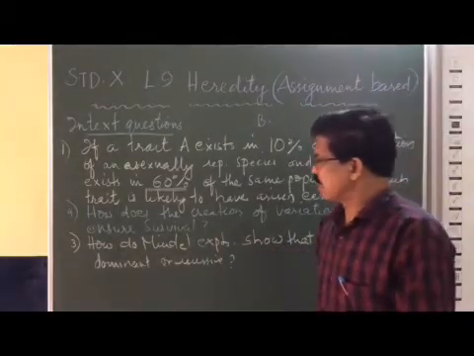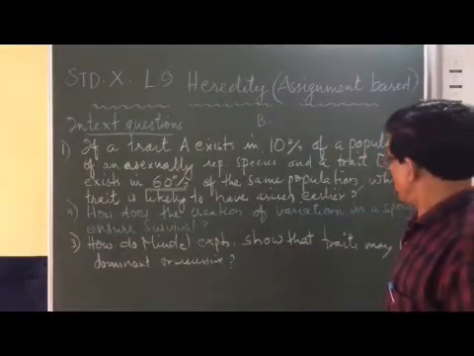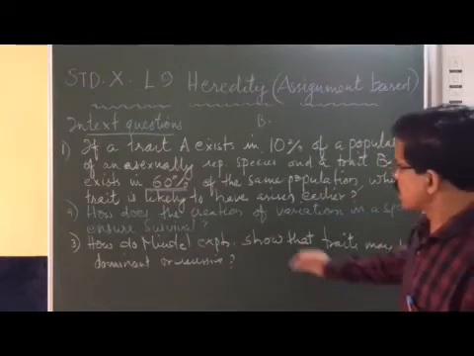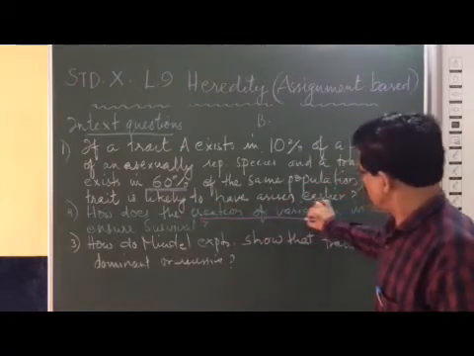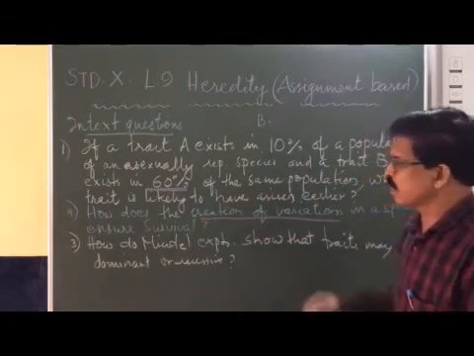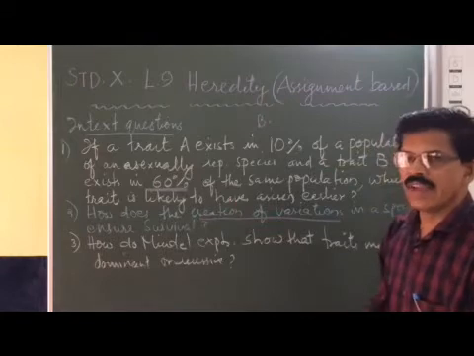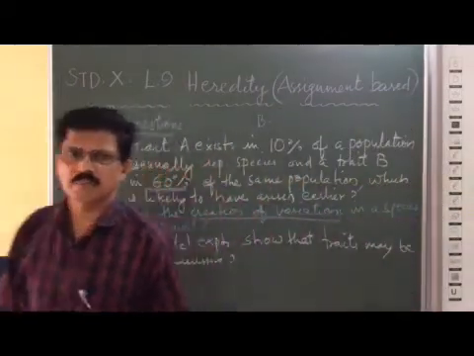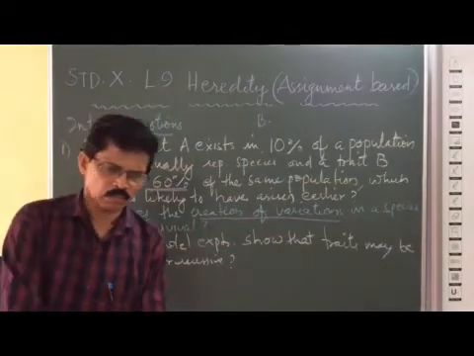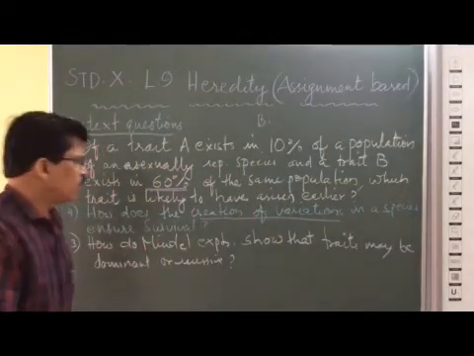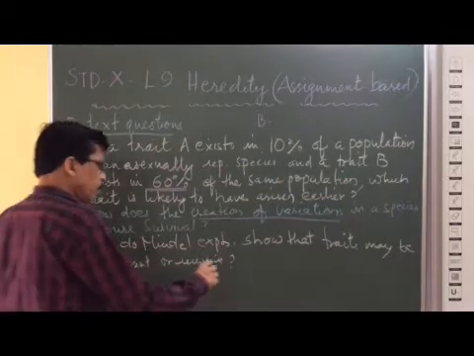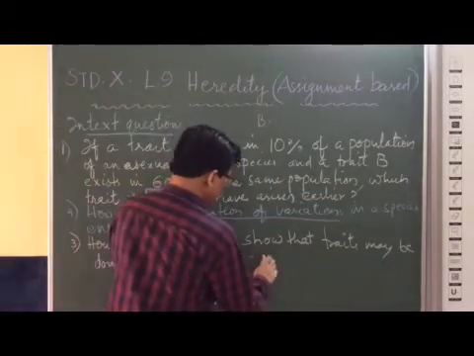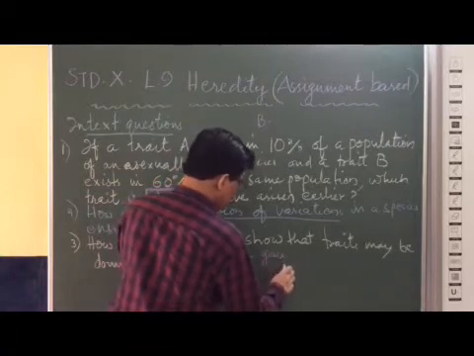Now the next question: how does the creation of variations in a species ensure survival? You must understand the phrase creation of variation. What are the reasons for developing variations in a species? There are many reasons. The first reason might be gene recombination in sexually reproducing organisms.